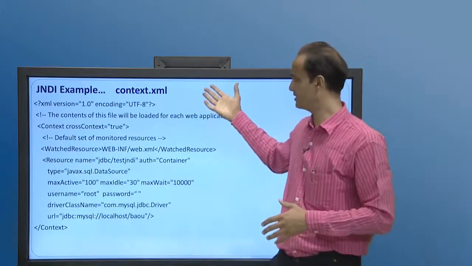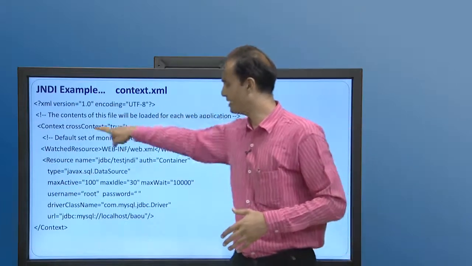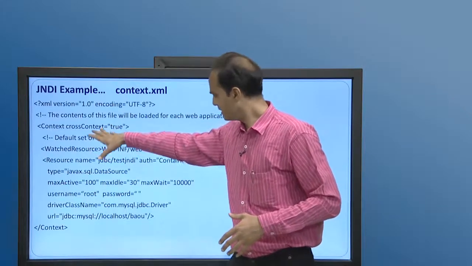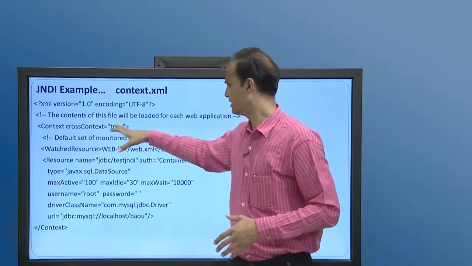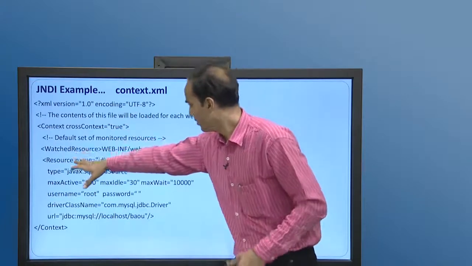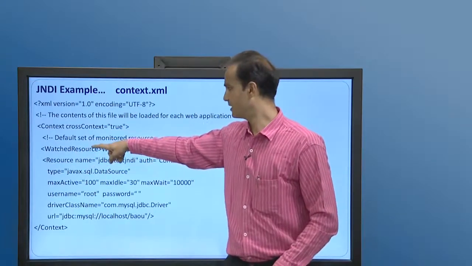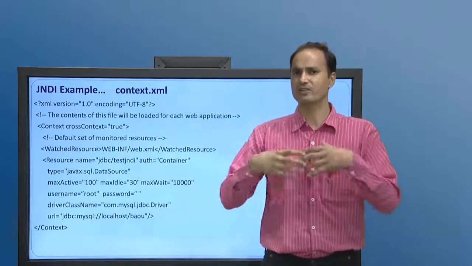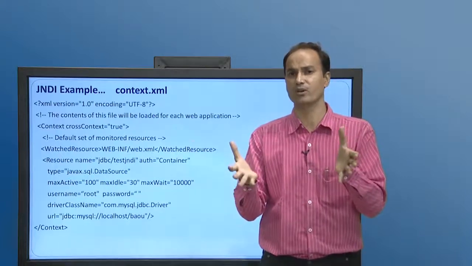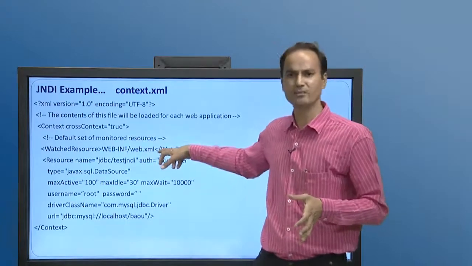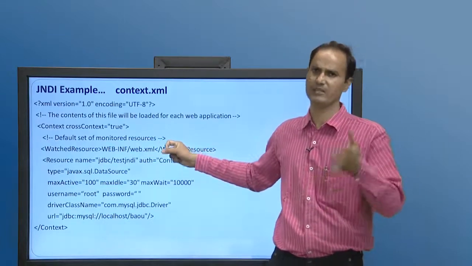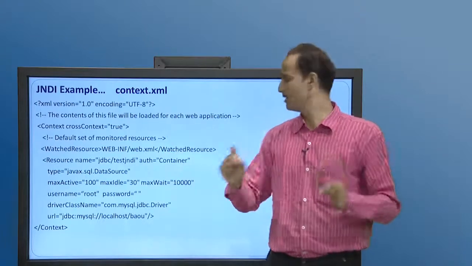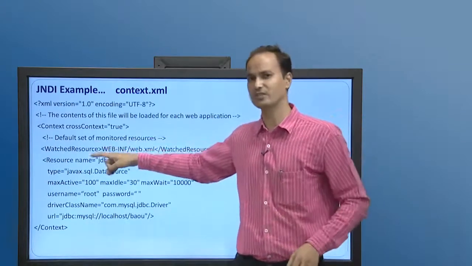Now what is context.xml? Generally, it has a main tag, context, which ends here, and it has attributes like crossContext equal to true, that we are going to see. Then another sub tag is WatchedResource, which means that once the application starts, it will first watch the resource. It will look for web.xml, our deployment descriptor file, in which we have defined the data source as well, for mapping, naming convention, naming service. Under that we define the resource tag, which is very important.